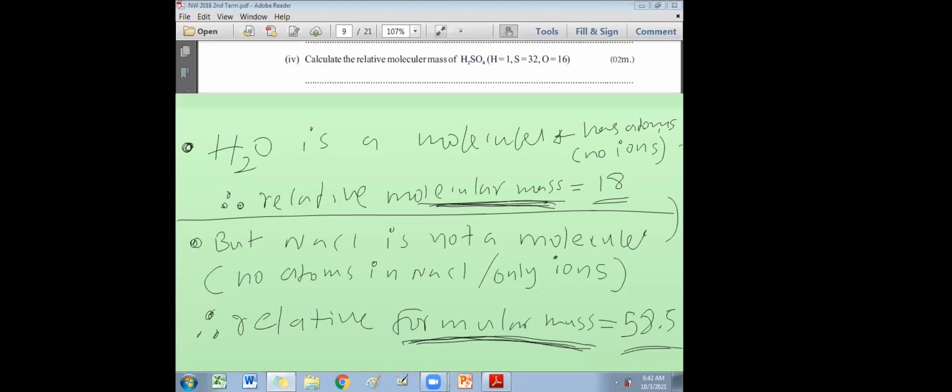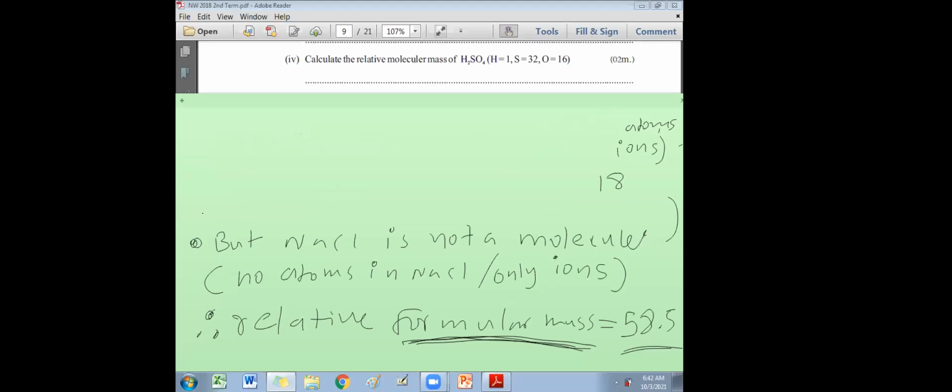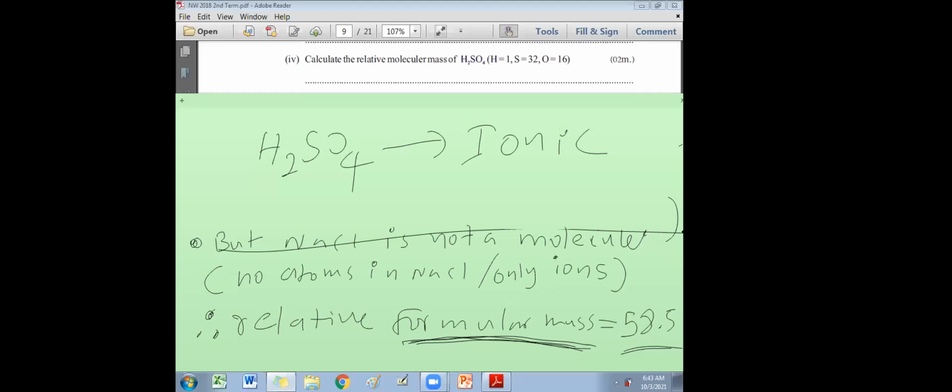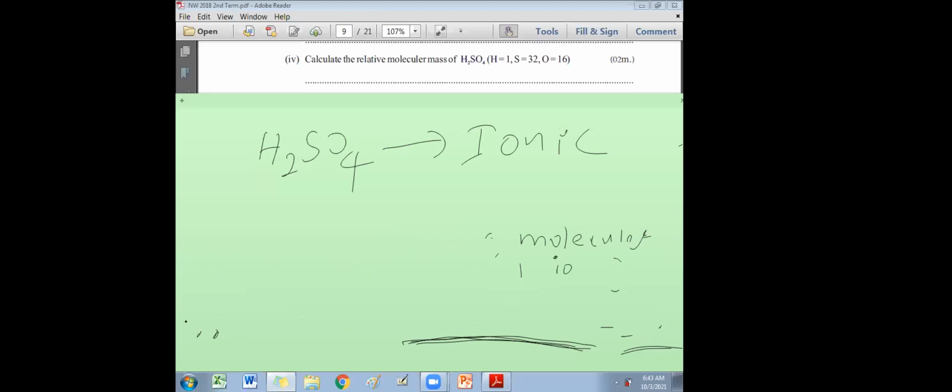Right. Okay. Now that is the problem. First tell me, H2SO4 is covalent or ionic? If it is a covalent compound, then it's a molecule. Covalent compounds are made of molecules, not ions. Only ionic compounds are made of ions. Please raise the hand those who are saying H2SO4 is an ionic compound. If you don't know whether it's ionic or covalent, that is the end of chemistry. If H2SO4 were an ionic compound, an ionic lattice,